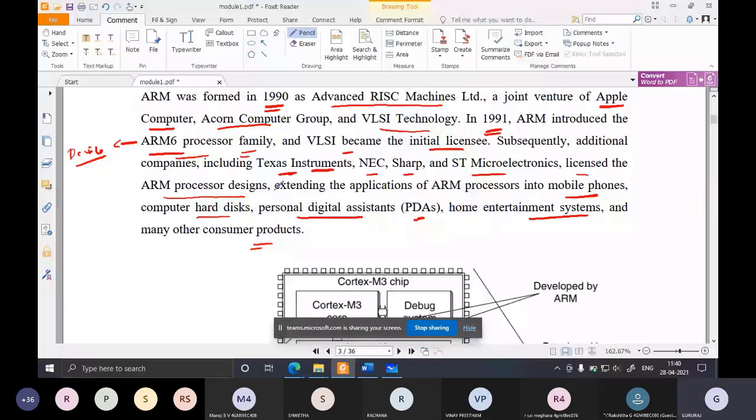Can anyone tell me what we mean by a franchise? Have you heard about Domino's, KFC, Pizza Hut?